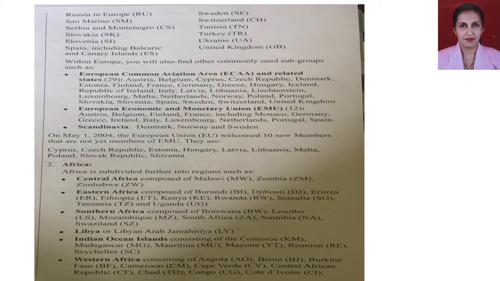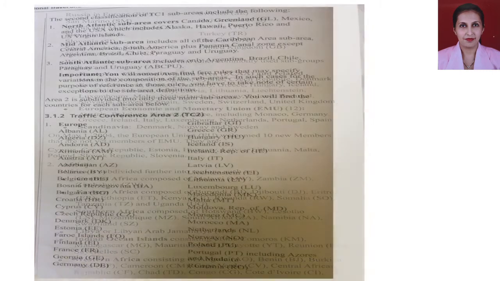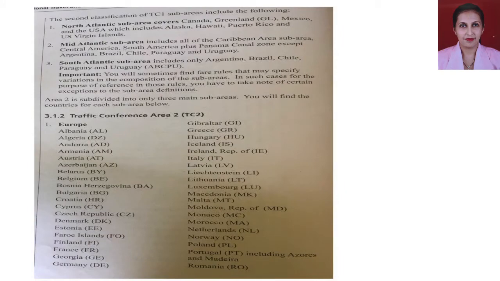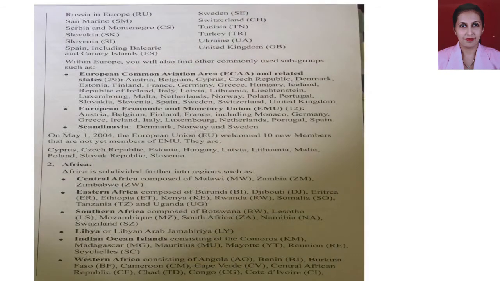And the second subcategory in TC2 after Europe is Africa. As we already have seen, apart from Europe, we have the African continent that comes under TC2. So let's see, Africa is subdivided into further regions such as Central Africa, Eastern Africa, Southern Africa, Libya, Indian Ocean Islands, Western Africa.